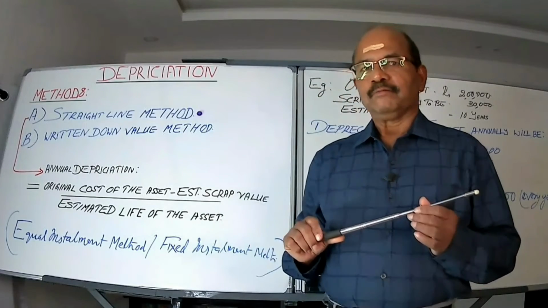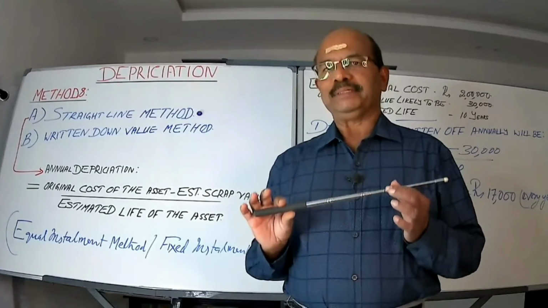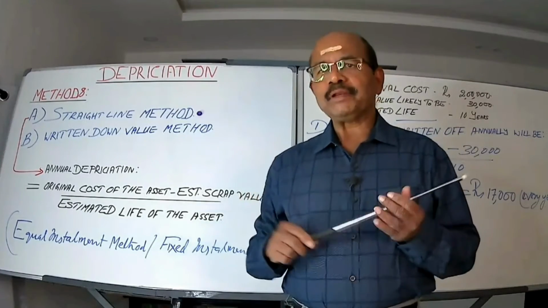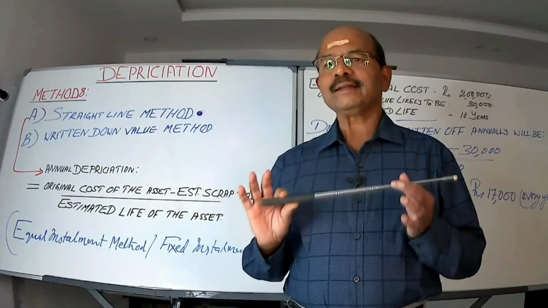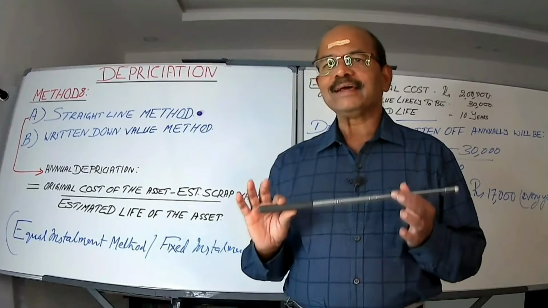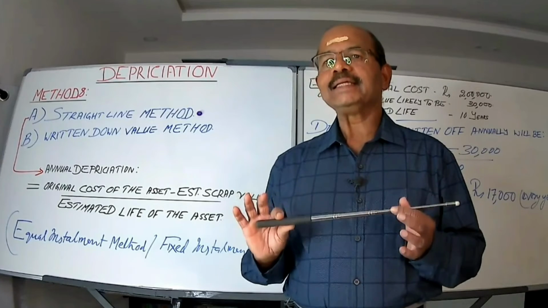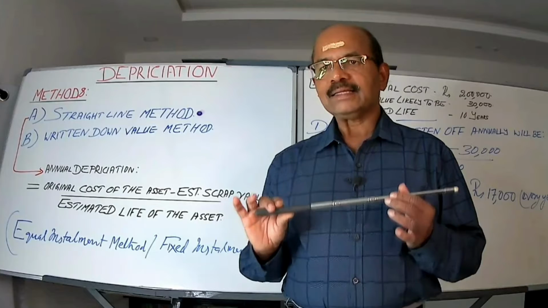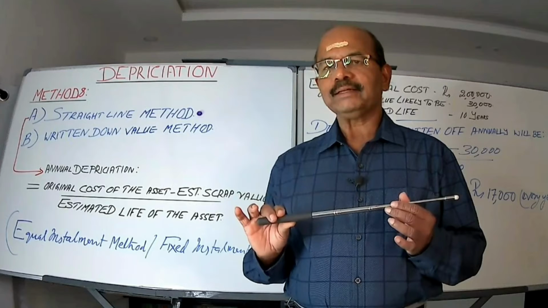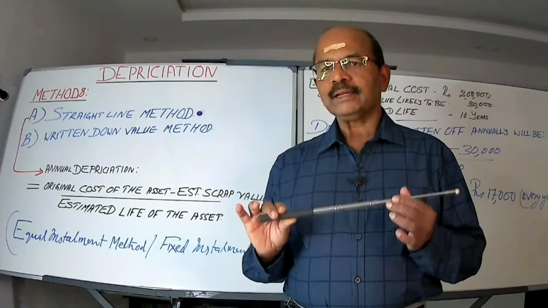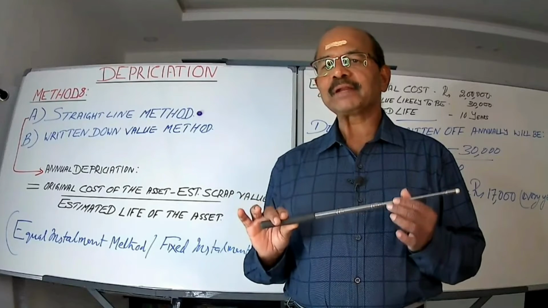Fine. Let us now start with the methods of providing or allocating depreciation. Various methods have been devised for providing depreciation. Different methods are suitable for different assets depending upon the nature and type of the asset. 8 methods are there. These are straight line method, written down value method, annuity method, depreciation fund method, insurance policy method, revaluation method, depletion method, and machine hour rate method.